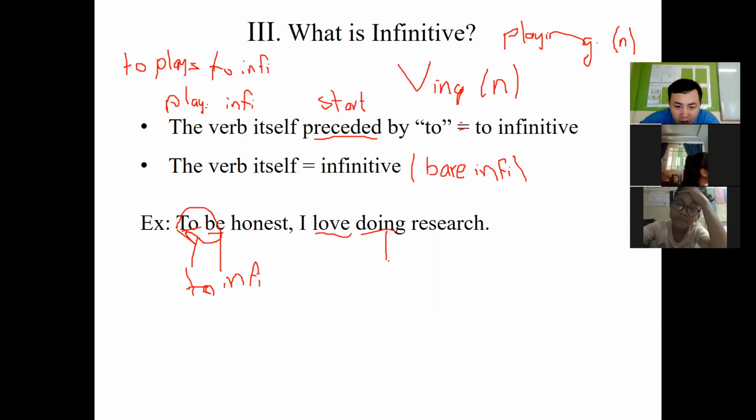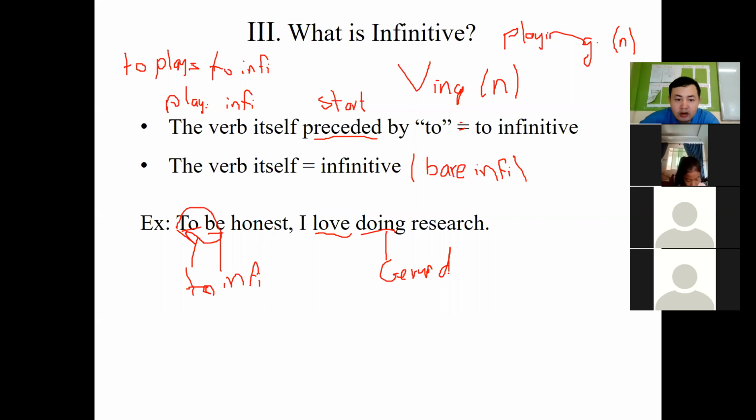So doing here is called gerund. So, to be honest, I love doing research. But in this slide, we will focus on to be: how to use to plus verb.